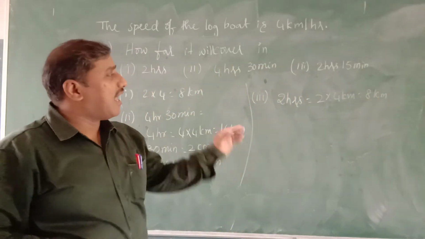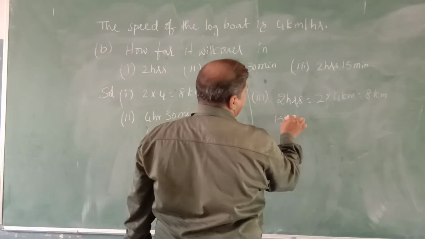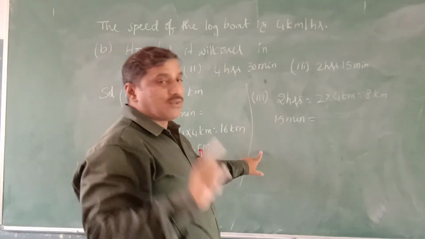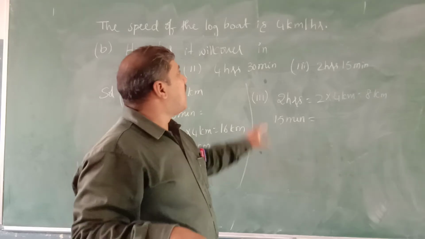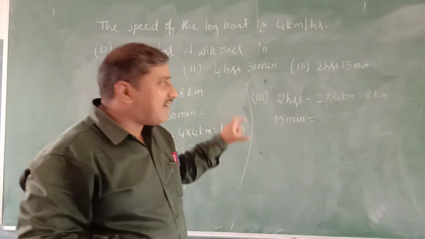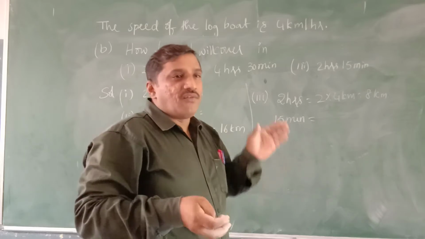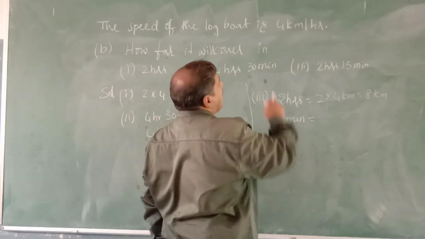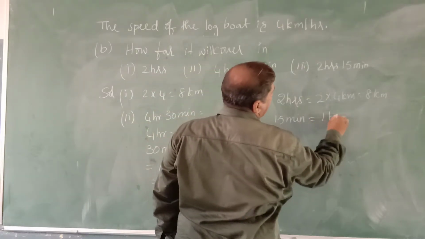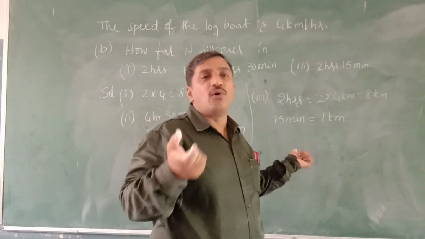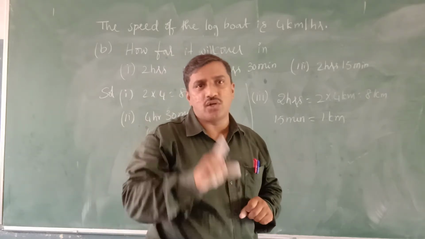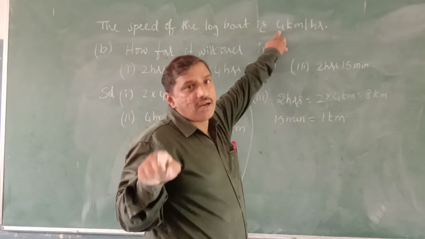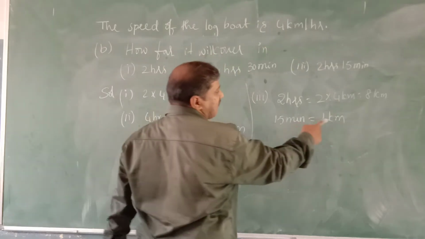8 kilometers. And in 15 minutes, how much distance will it cover? See, 1 hour is 60 minutes, and in 1 hour it covers 4 kilometers. 4 fifteen-minute periods make 60 minutes, so 4 fifteens equal 1 hour. Hence, divide 4 kilometers by 4, and we get 1. That 1 kilometer it will cover in 15 minutes.